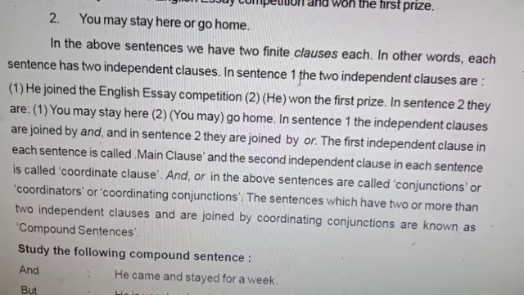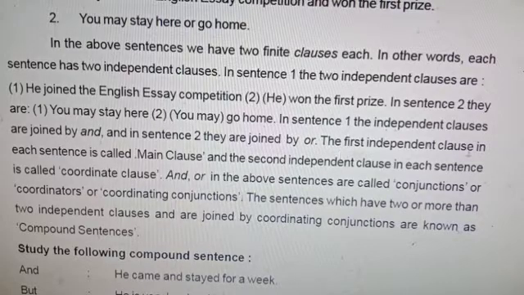In sentence 1, the two independent clauses are: he joined the English essay competition, he won the first prize. In the second sentence: you may stay here, you may go home. Two finite independent clauses. The coordinators are and in the first and or in the second.